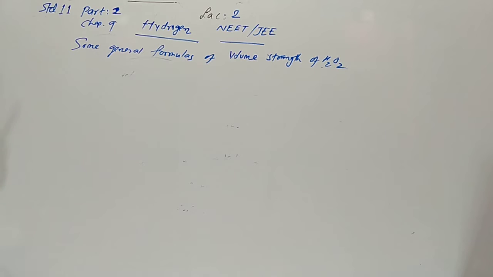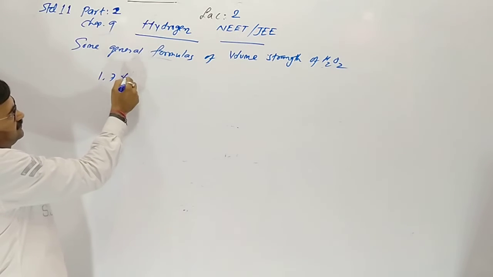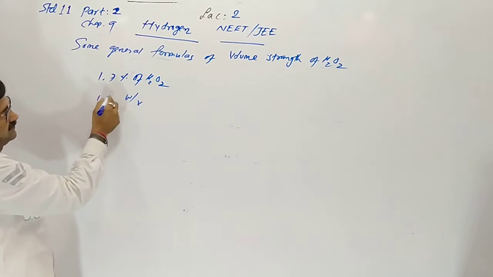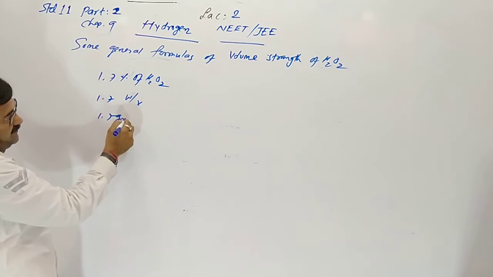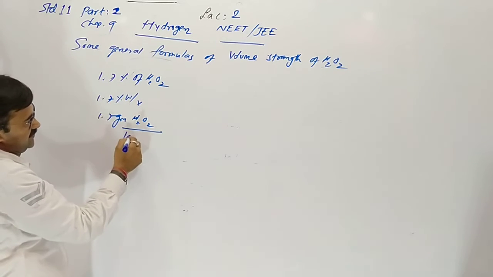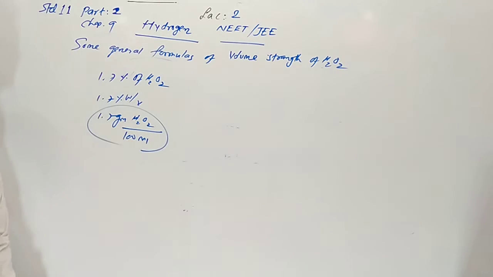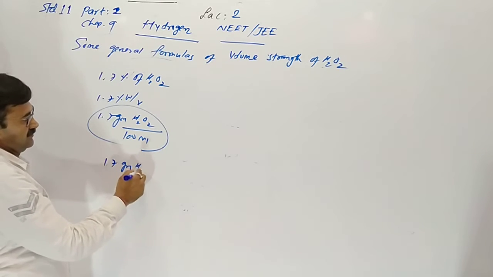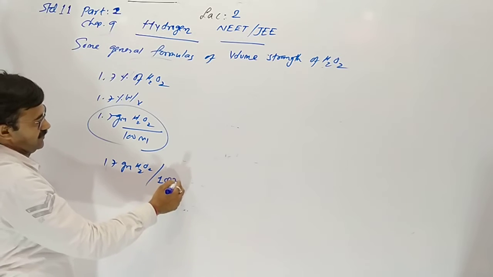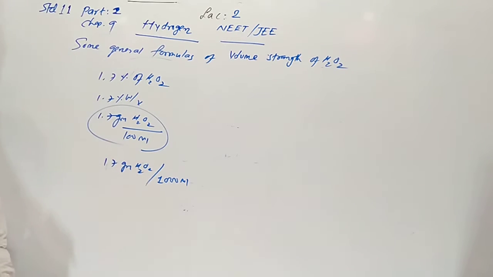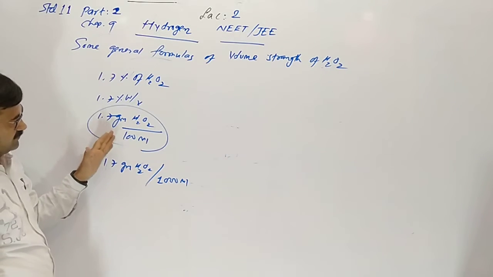1.7% of H2O2 means weight by volume. It means 1.7 gram. Percentage should be with reference to 100 milli. So we can say 17 gram H2O2 in 1000 milli, multiplying by 10 on both sides. Here 1.7 gram is present in 100 milli.